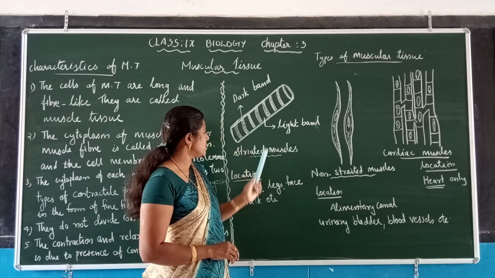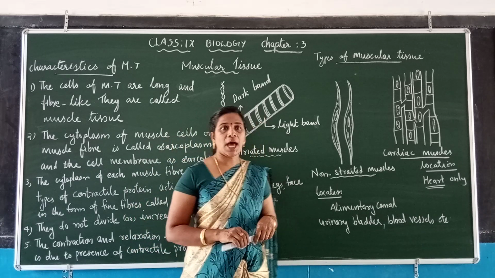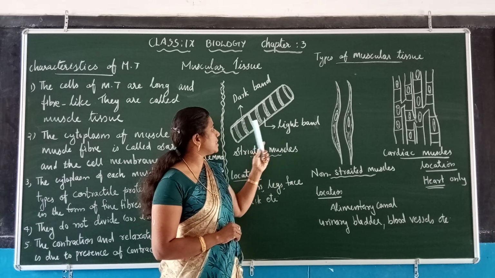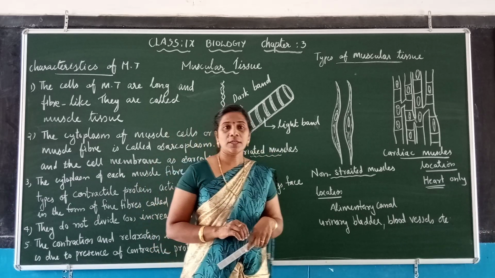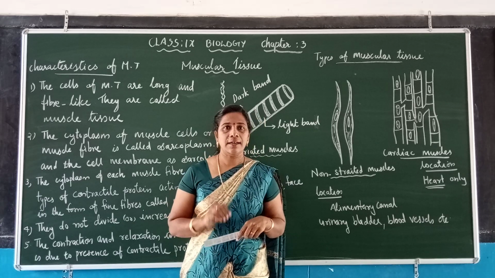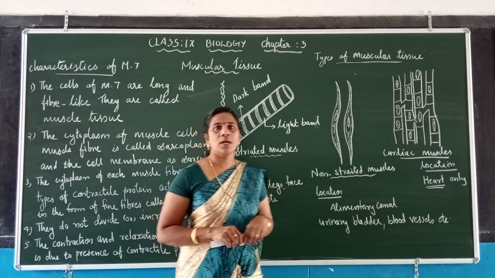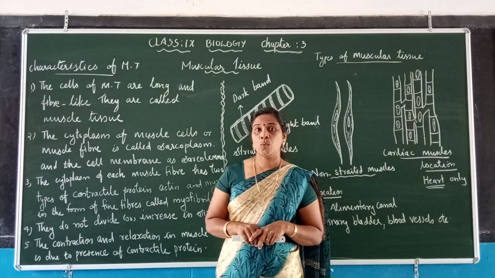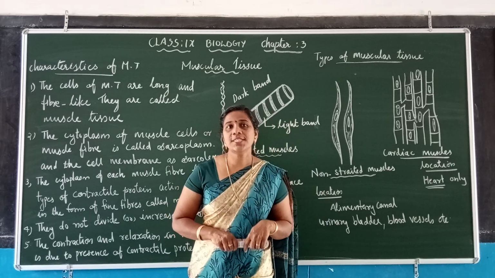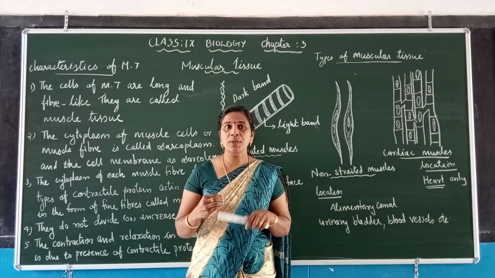Now, the first point, striated muscles. The striated muscles have alternate bands of dark and light colors. You can see the dark and light bands here. The next point: they are also called voluntary muscles. Why are they voluntary muscles? Because their contraction is under the control of our will. According to our will, we can move them.